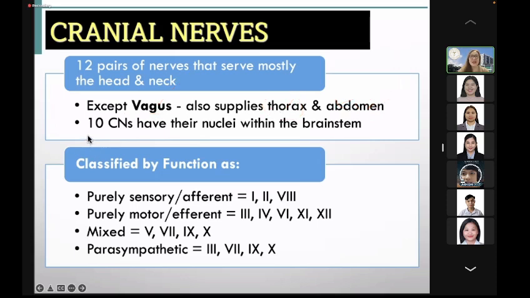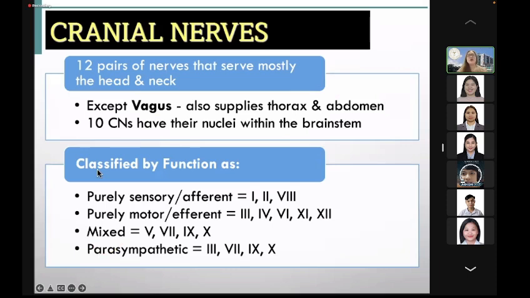Again, 10 of these cranial nerves, the nuclei are located within the brain stem. Okay, so for the classification, we have purely sensory or afferent cranial nerves, purely motor or efferent, and mixed cranial nerves, meaning they have sensory and motor components. Other cranial nerves are also classified as parasympathetic.